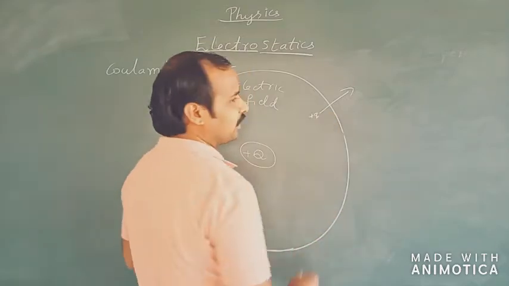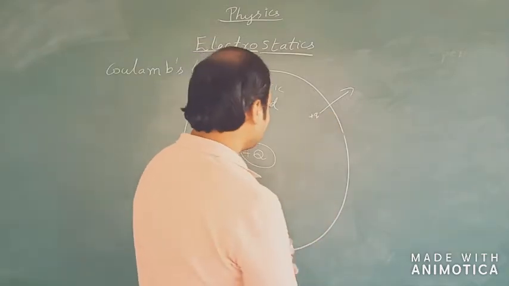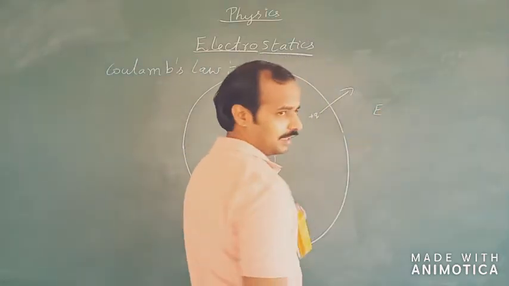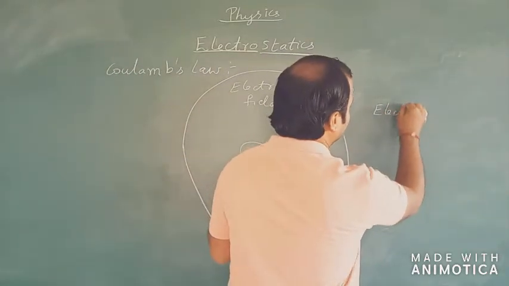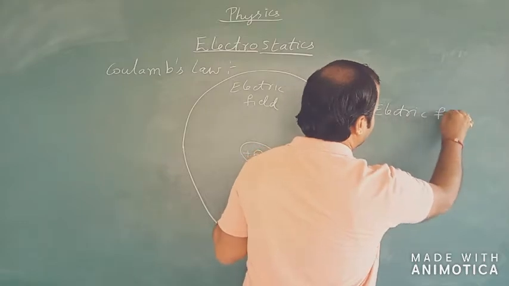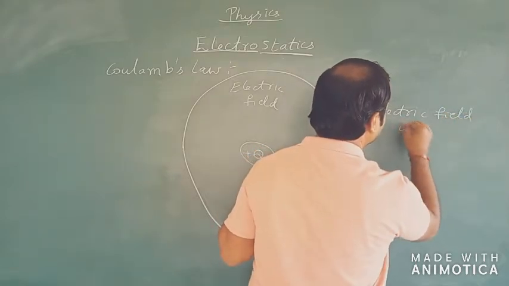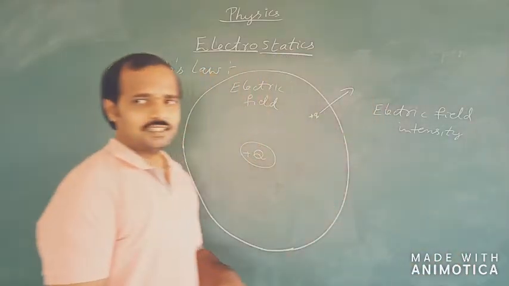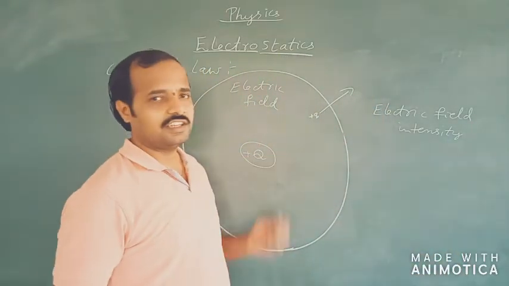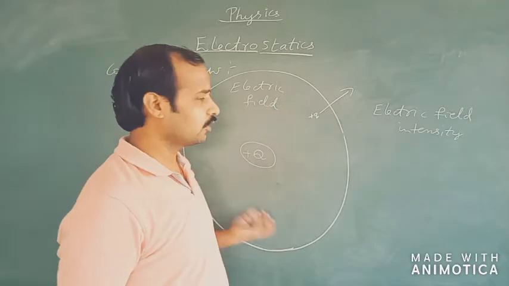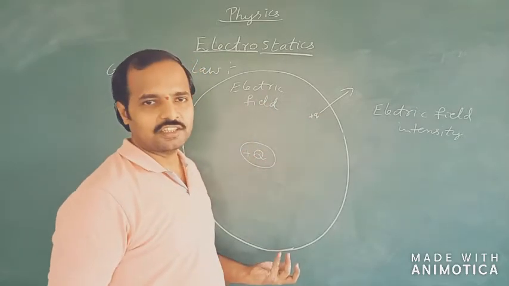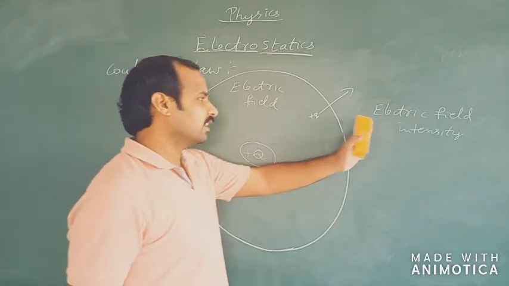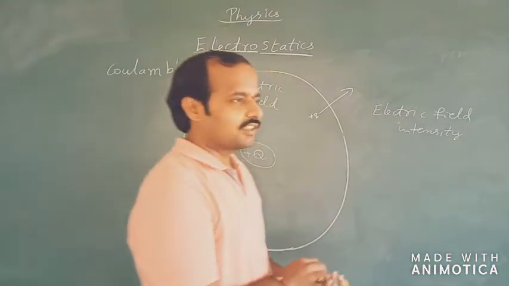So using this particular concept, we understand one more concept of electrostatics. We call it the electric field intensity. That is, the strength of the electric field: the electrostatic force at a particular region experienced by a unit positive test charge, we call the electric field intensity.